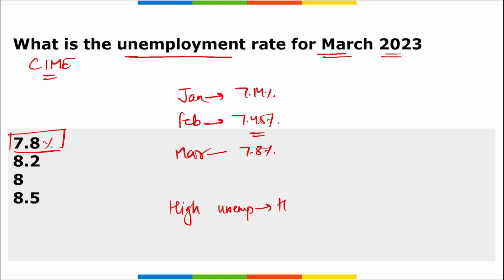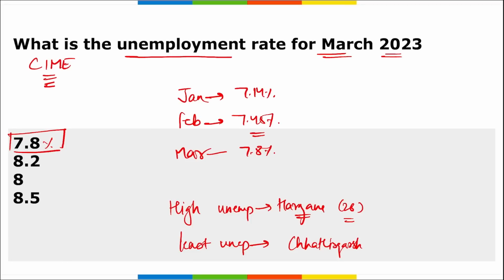Correct. Then if we talk about the state which has the highest unemployment, it is Haryana, and the highest unemployment rate here is around 26%. Correct. And the place that has the least unemployment is your Chhattisgarh. Correct.